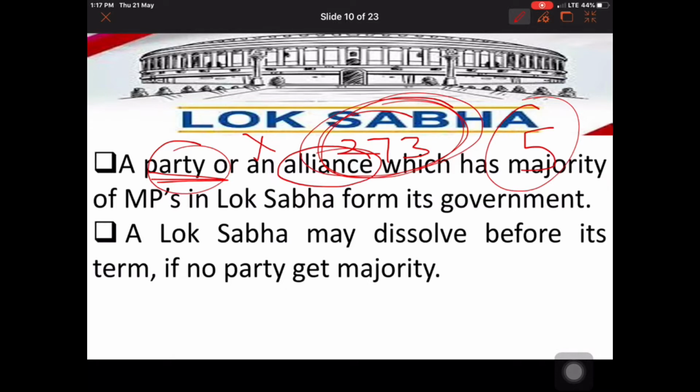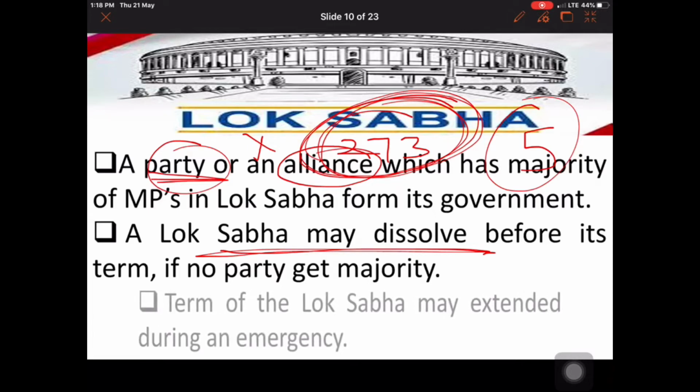273 for remaining in power, but at that time when that particular party does not have its member count at 273, that party loses its majority, and the Lok Sabha may dissolve in case any other party claims that it has the majority and will form the government. Otherwise, there will be a fresh election in the country.